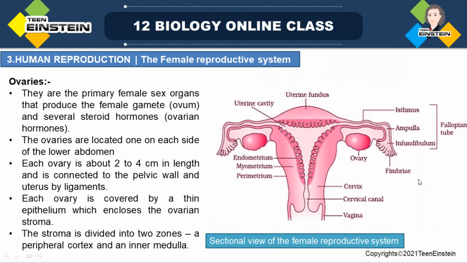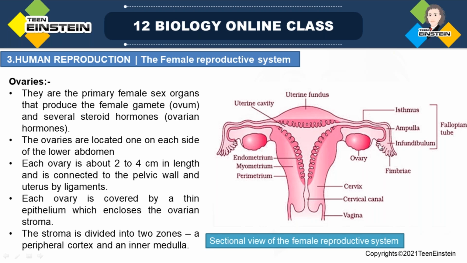Where is it situated? It is situated on each side of the uterus, right? Here you can see ovaries on both sides. And how is it attached? With the help of ligaments. These ligaments attach the ovaries to the pelvic wall.